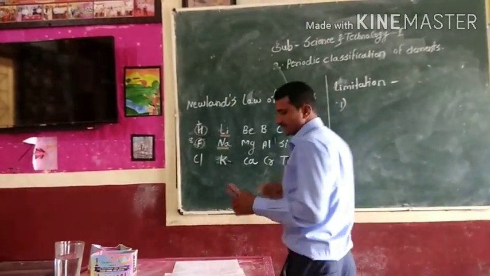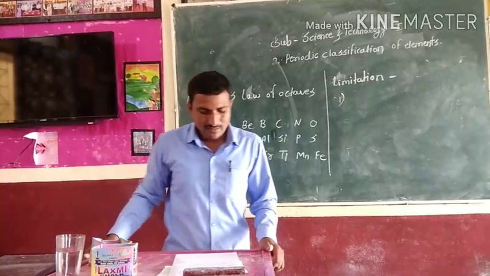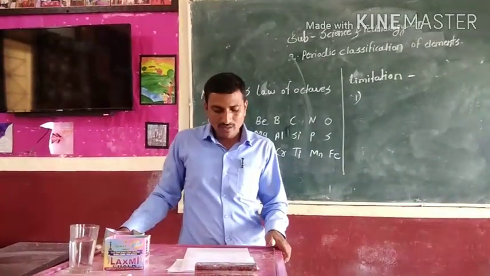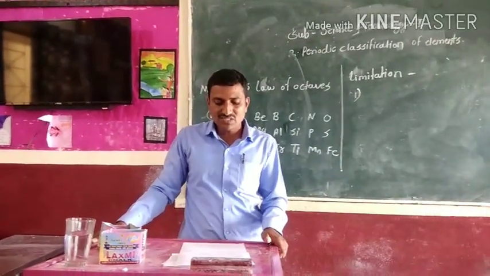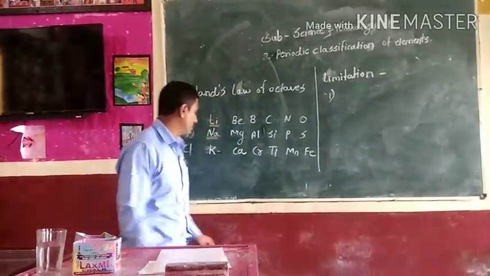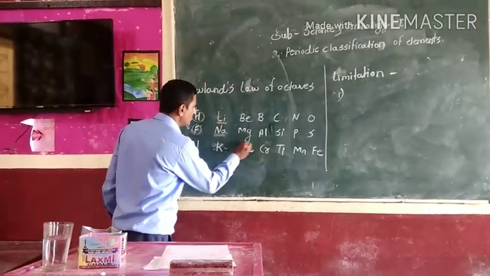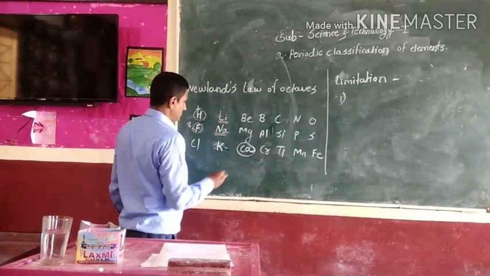The first limitation is that Newlands could arrange only 56 elements, only up to calcium.